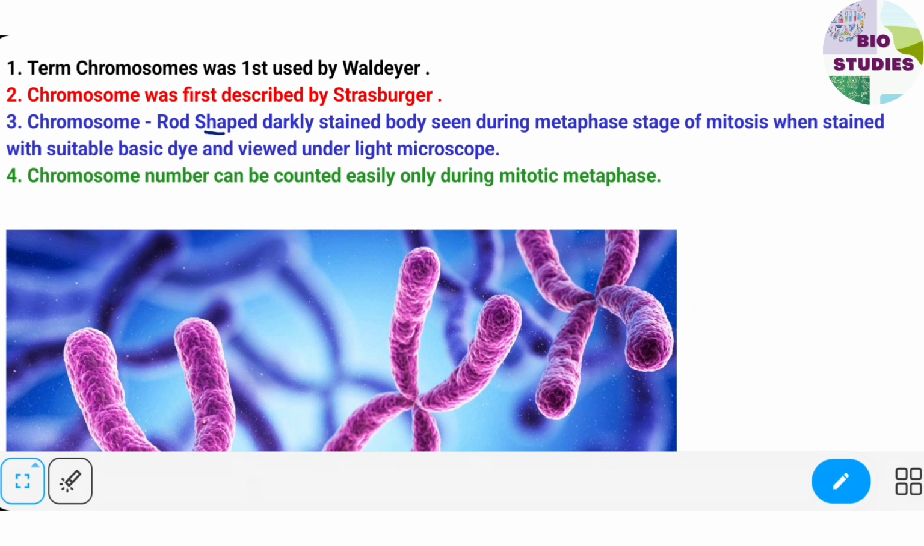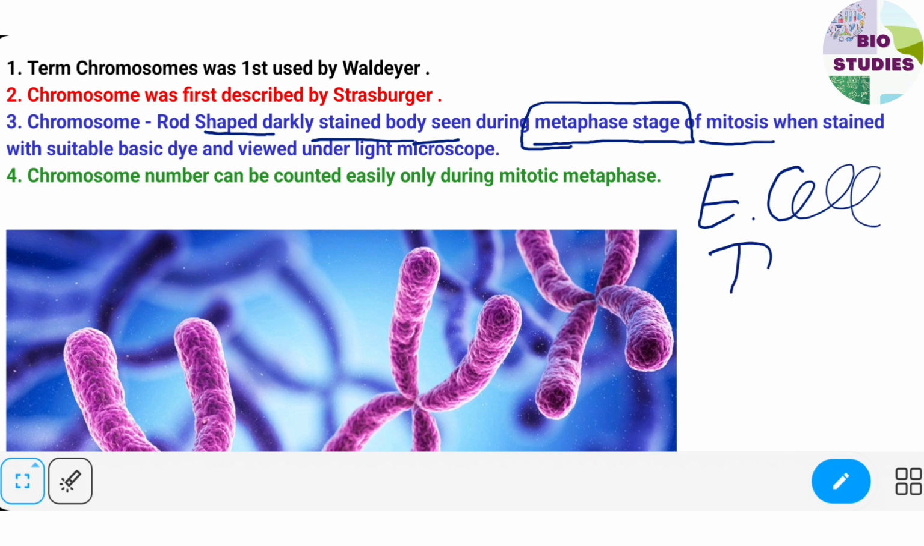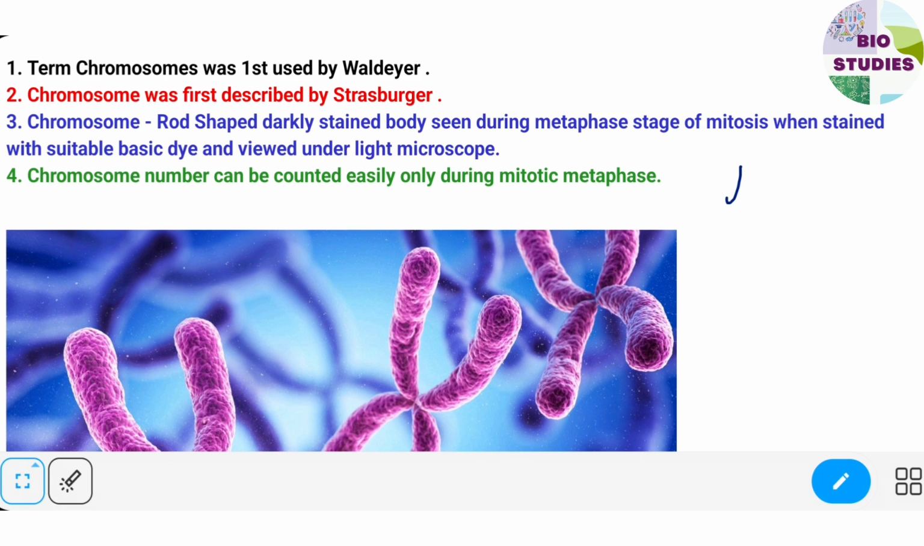Chromosome is a rod-shaped, darkly stained body that is seen during the metaphase stage of mitosis. Mitosis is a type of equational cell division, and mitosis has different phases: prophase, metaphase, anaphase, and telophase. In the metaphase stage of mitosis, this type of rod-shaped structure is easily visible when stained with a suitable basic dye and viewed under a light microscope.